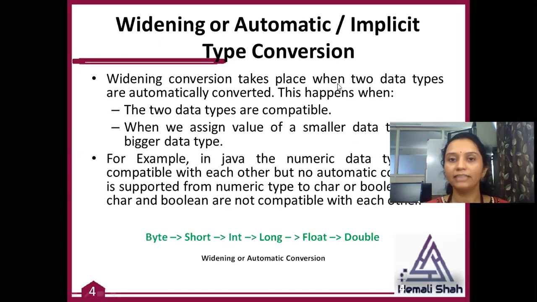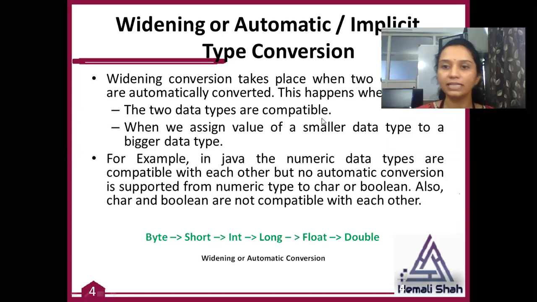Widening conversion takes place when two data types are automatically converted, and this happens when the two data types are compatible. Compatible means integer is a compatible data type, integer to float is compatible. But if you are going to convert your number into a string, then it is called an incompatible data type. At that time this automatic type conversion will not happen. Now the second rule is when we assign a value of a smaller data type to a bigger data type, then and only then this conversion is possible.